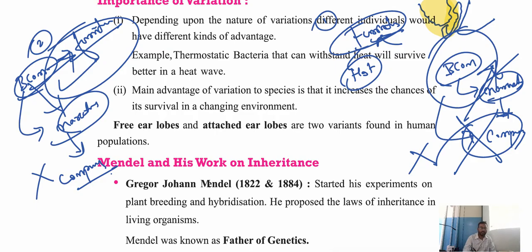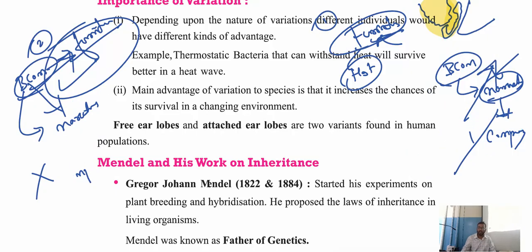Concepts are clear? Good. So for example, you can see the children here, they have given free earlobes and attached earlobes. Can you see these earlobes? Can you see this pinna at the bottom? In some, the earlobe remains attached to the skin below, and in others it is free. Have you noticed? Yes, sir.